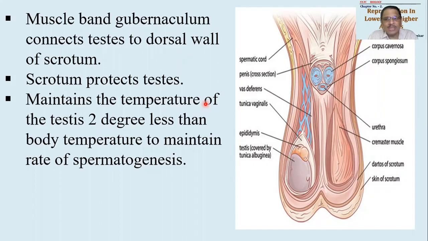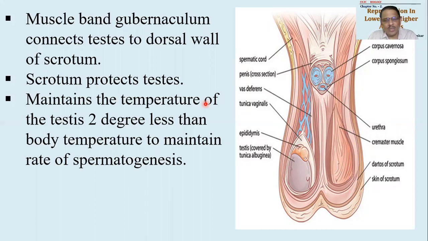And that's why the testes are placed outside the body. So whenever necessary, the incubation of testis is essential, and whenever not necessary, the cooling of testis is essential. So to have this particular task done, scrotum is doing an important function.